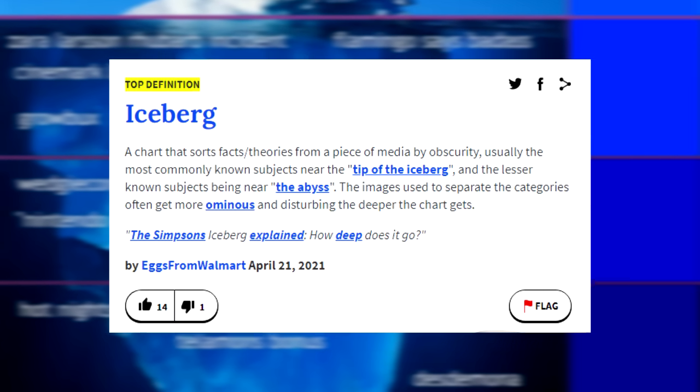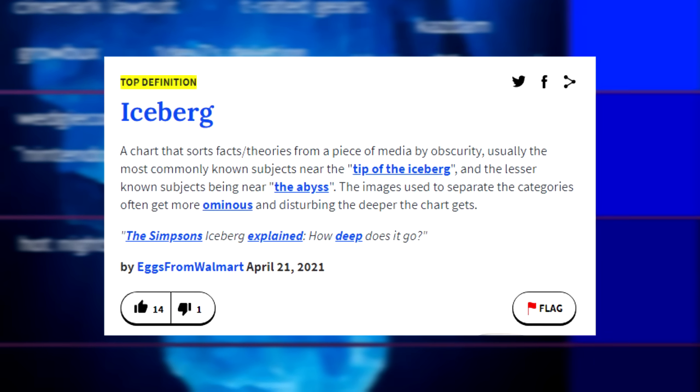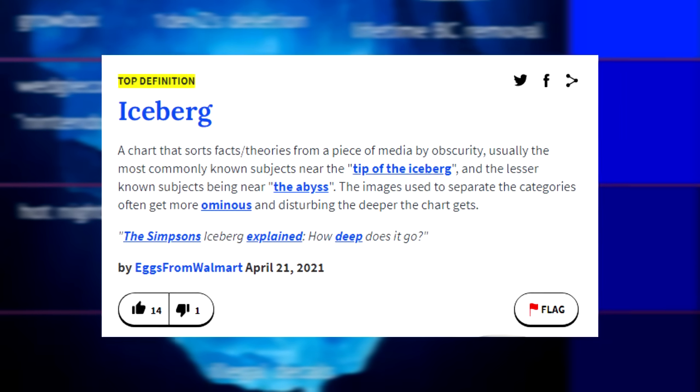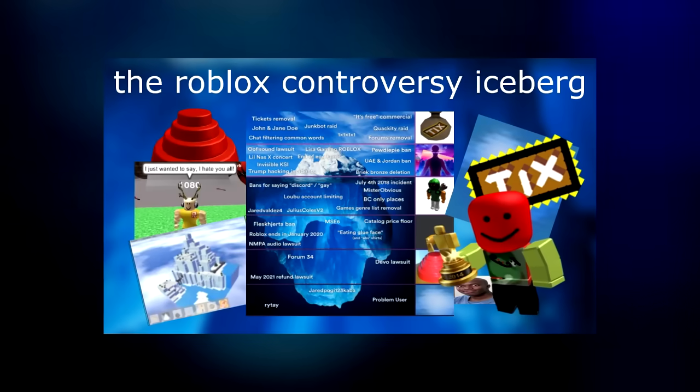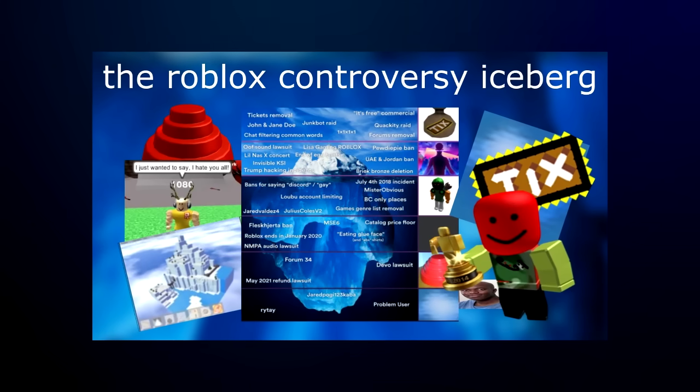For those who don't know, an iceberg chart is where someone ranks different points and things about a topic from most well-known at the top of the iceberg to the most obscure things below it. If you haven't watched the first part, I suggest you do so, and again, trigger warnings are provided before each part where they are needed.